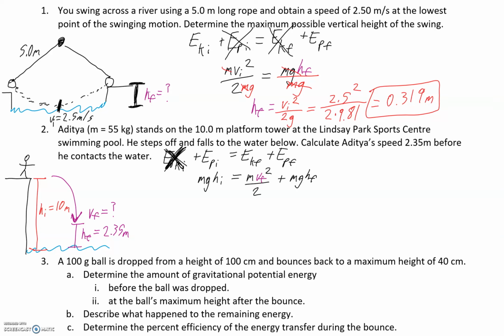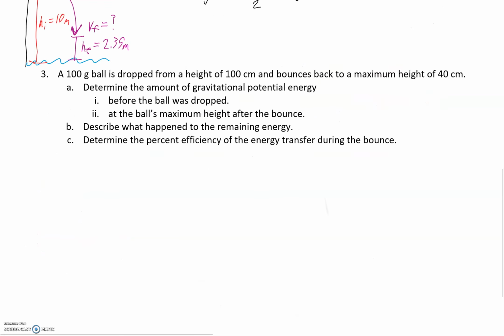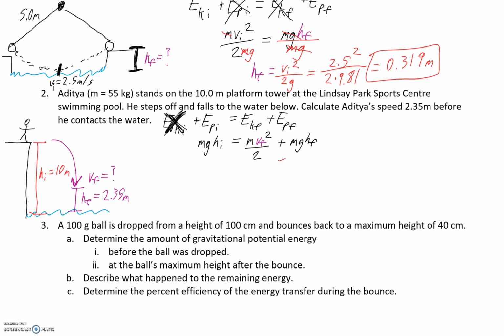Alright, so we're looking for that Vf here, but we have everything else, so what we're going to do is move stuff over and get Vf by itself. So always the rule is opposite order of operations, opposite BEDMAS. So with that said, the first thing we have to do is add and subtract. So we're going to subtract mgHf on both sides. So that cancels here, and so we're left with mghi minus mgHf